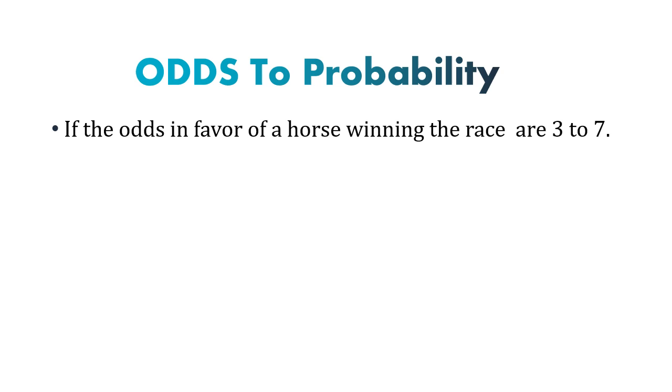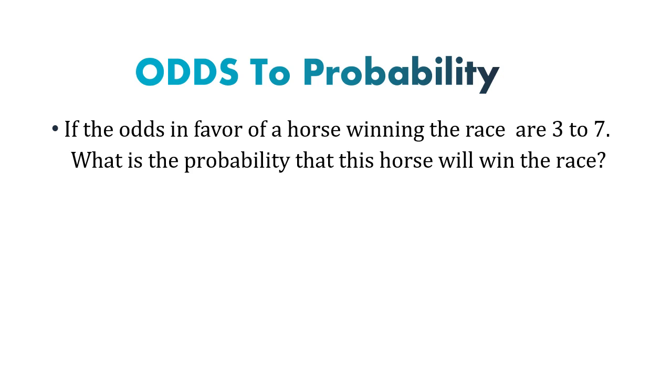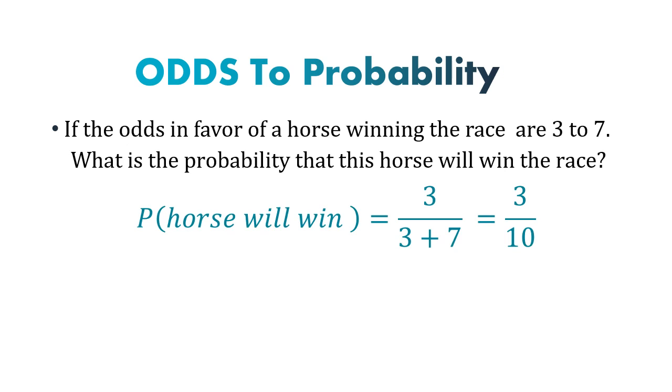If the odds in favor of a horse winning the race are 3 to 7, what is the probability that this horse will win the race? So my A is 3 and my B is 7, therefore the probability is going to be 3 over 10.